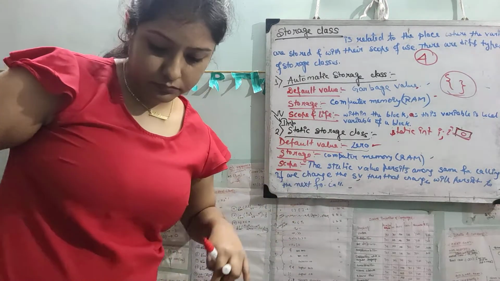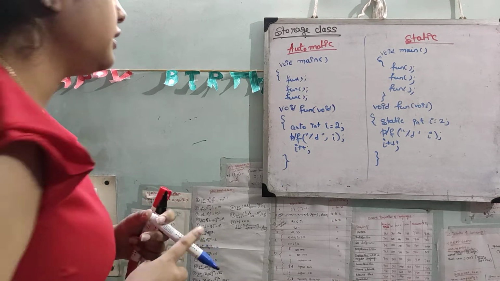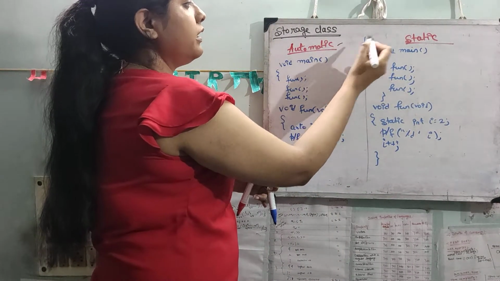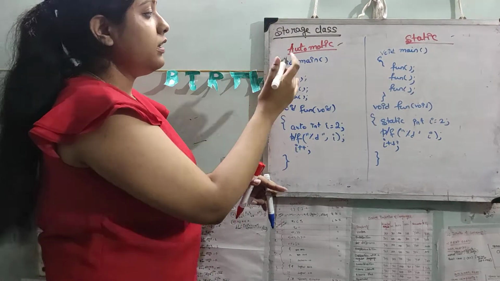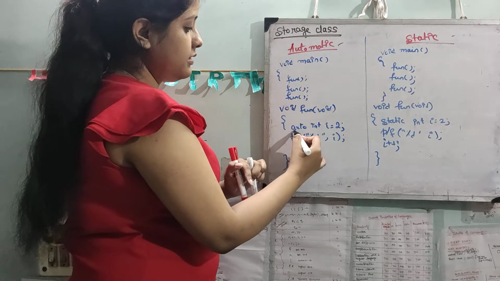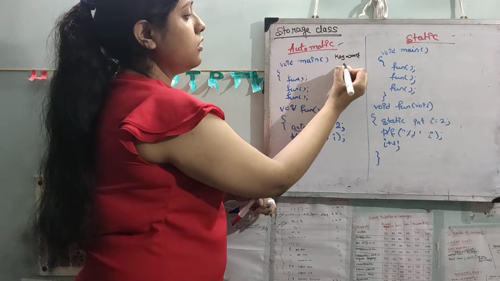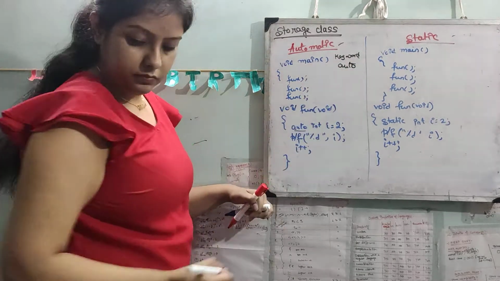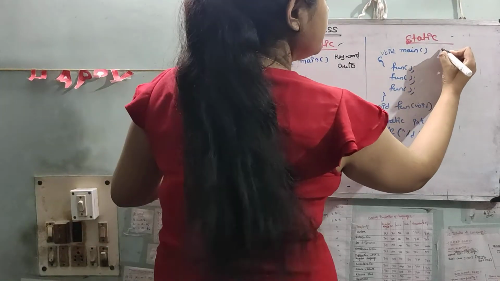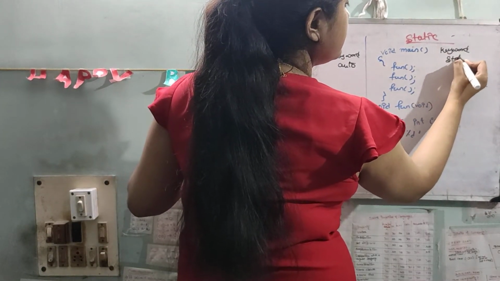So next. See here, there are 2, automatic and static. The previous thing I mentioned, I have taken the program and changed the keyword to auto and the other keyword to static.